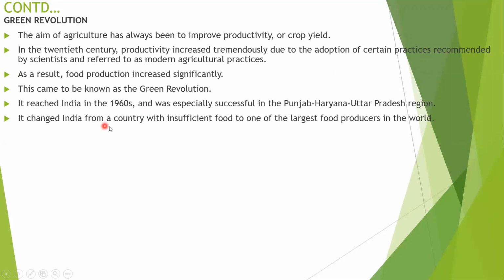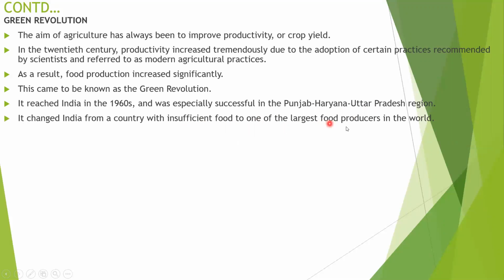It changed India from a country with insufficient food to one of the largest food producers in the world. Wherever food was required, large quantities were produced and transported.